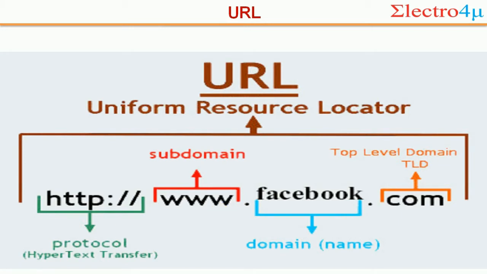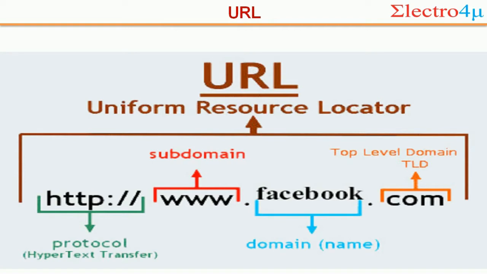If we search Facebook.com, some URL comes up: www.facebook.com. .com is the commercial site, one type of top-level domain, short form TLD. And Facebook is the domain name. Domain means you make a company, and for this company you have to choose a name. The name of this company is Facebook. That is the main domain of the URL. So that is the URL.